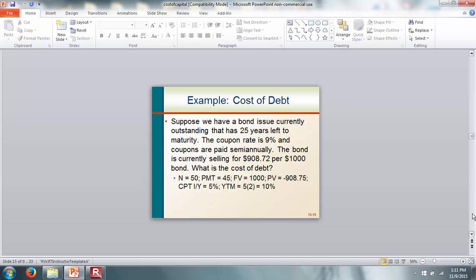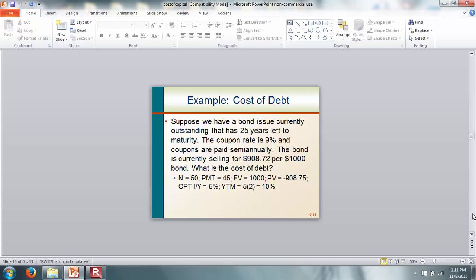Suppose we have a bond issue currently outstanding that has 25 years left to maturity. The coupon rate is 9%, and coupons are paid semi-annually. The bond is currently selling for $908.72. What is the cost of debt?